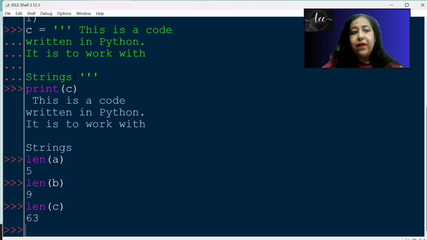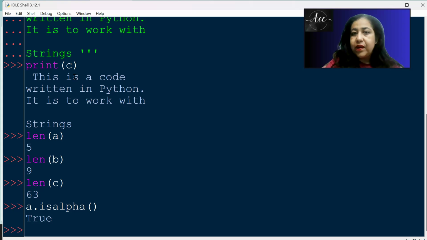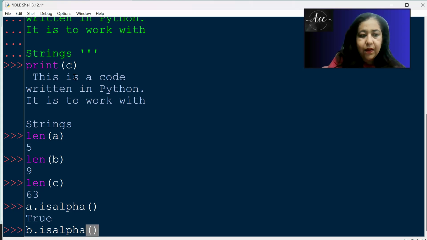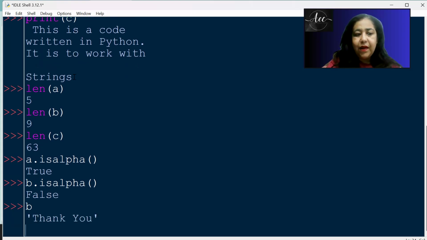Then we have various functions which work on it. For example, if you want to see whether it is all alphabets in your string, if you write A dot isalpha, you'll get True because hello has all alphabets, right? But if you do the same thing with B, you get False. Why False? You'll say, ma'am, we wrote thank you in it. B is thank you. Why is it saying False?